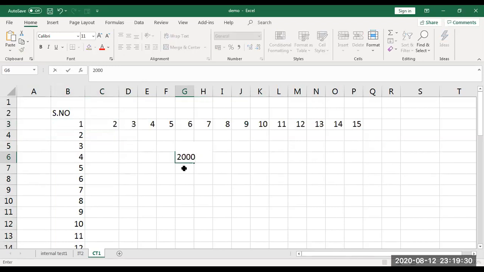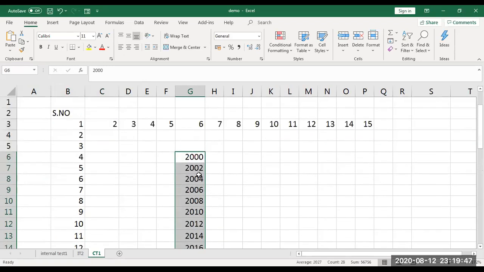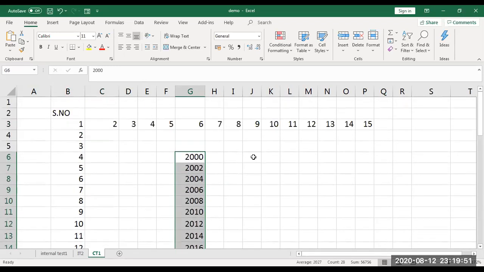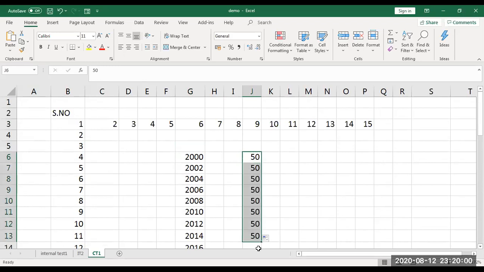Apart from that, see, I want 2000, 2002, like even numbers. If you get hashes like this, that means the space is not enough to display, so you have to come here and drag the column wider, and it will show. I have selected 2 numbers and then just drag. You can see it skips a number each time. This is another feature. And one thing, if I type only one value, 50, select it and drag, it will show only 50, 50.